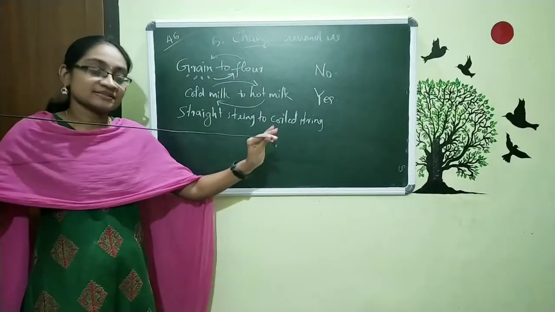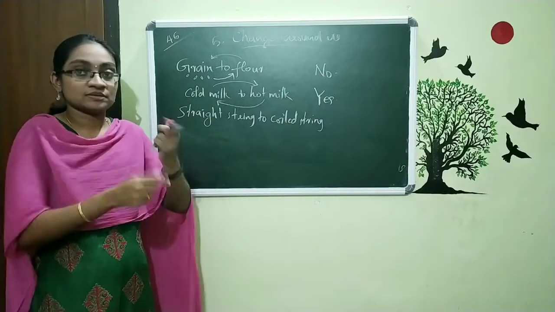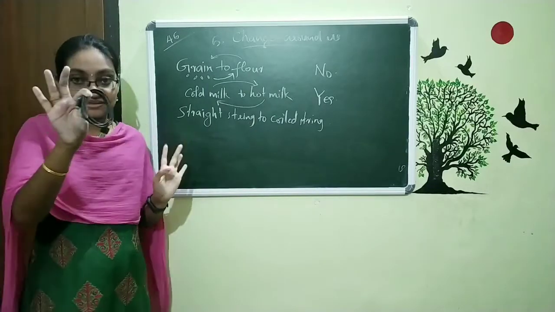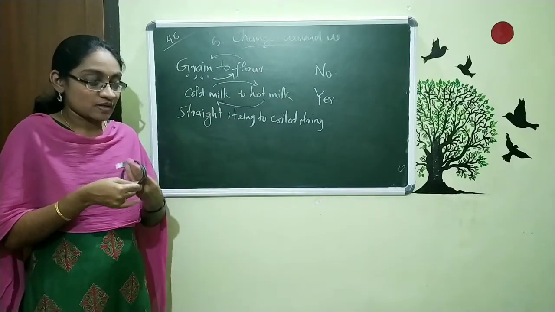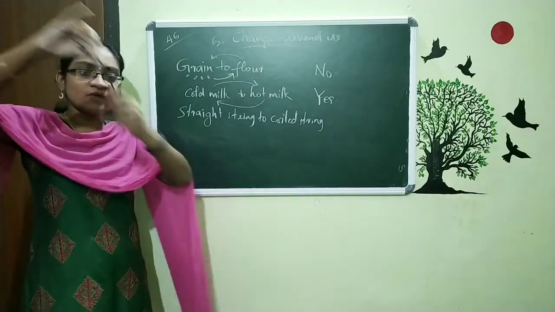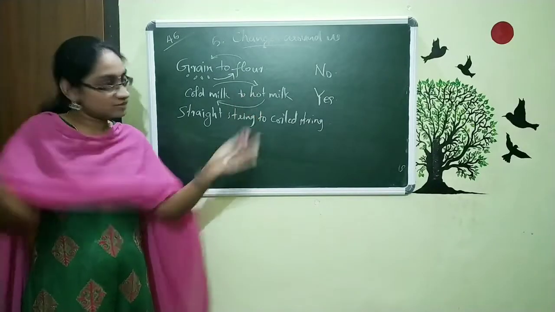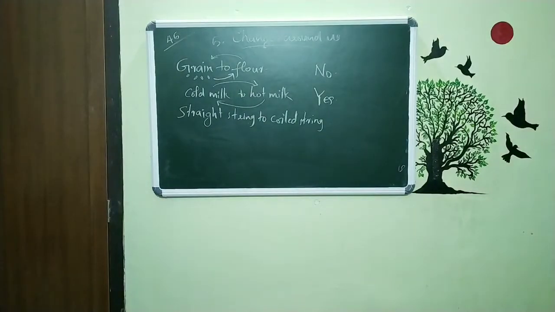This is the straight string and I am coiling this. Now this is the change. Straight string to coiled string. And now, is it reversible or not? Now what happens? This is straight. So I can say this is reversible.